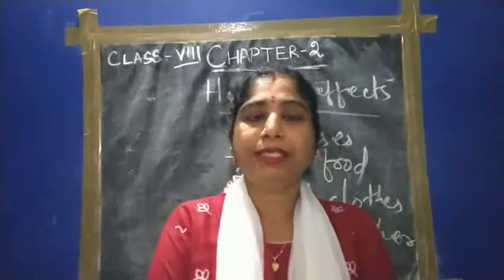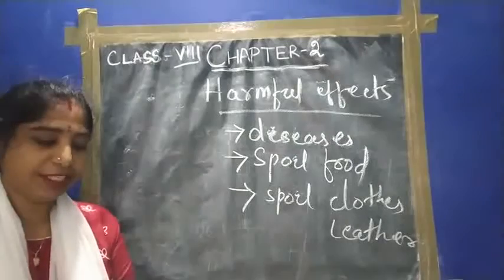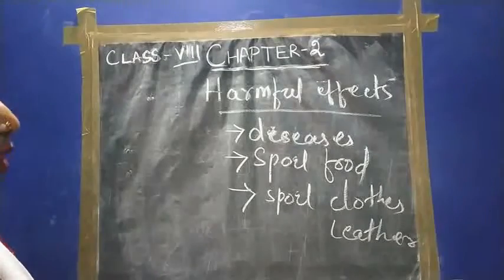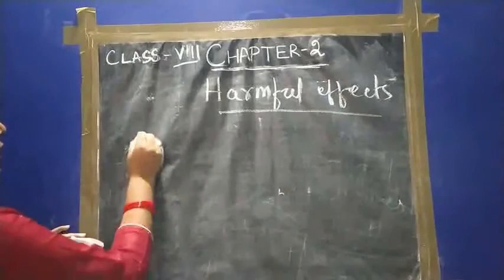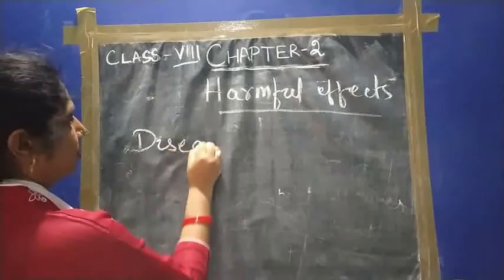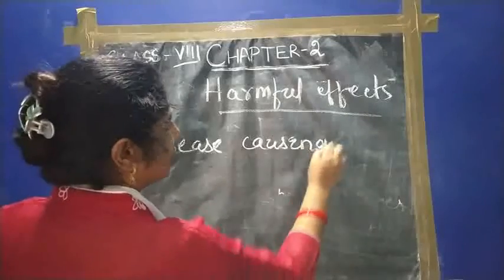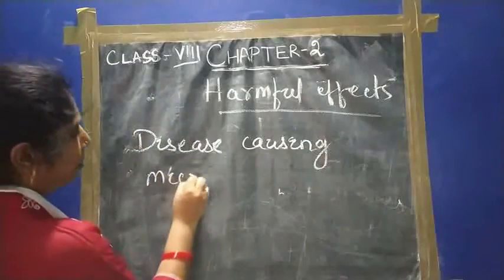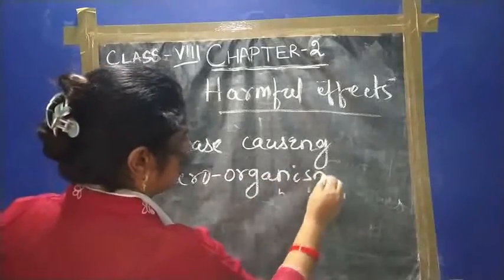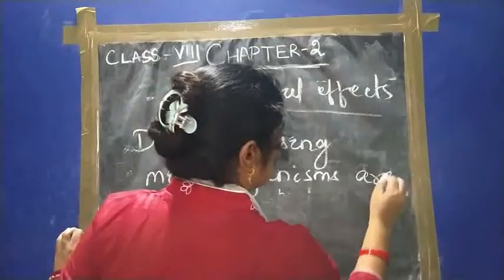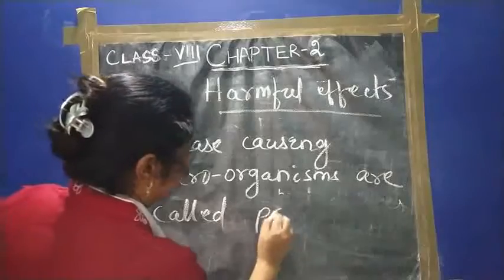So come to the first. The microorganisms are causing diseases. The microorganisms which cause diseases are called pathogens. So, what are pathogens? Disease causing microorganisms are called pathogens.